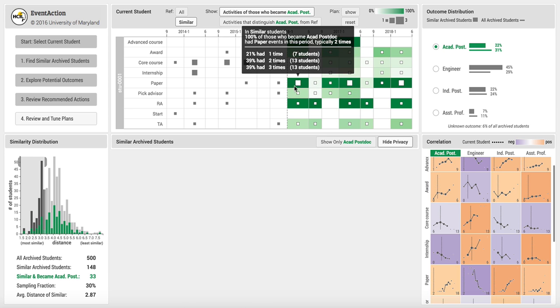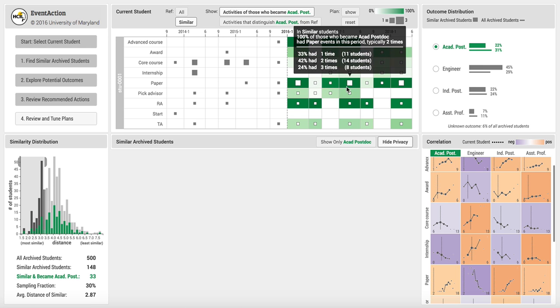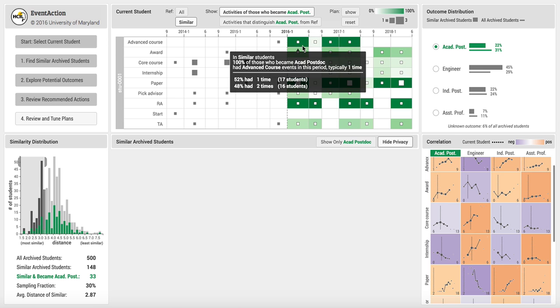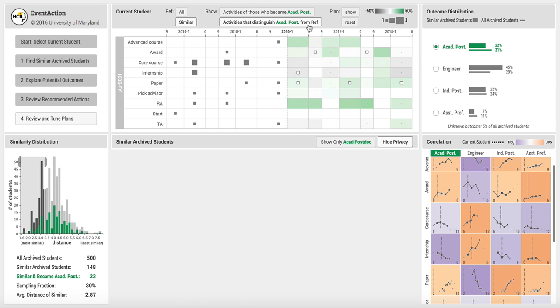Clearly, they published a lot of papers all along the remaining years. They also took advanced courses after their 4th years of study. I can also look at the activities that distinguish postdocs from the rest of the students. For example, they were likely to take a research assistantship.